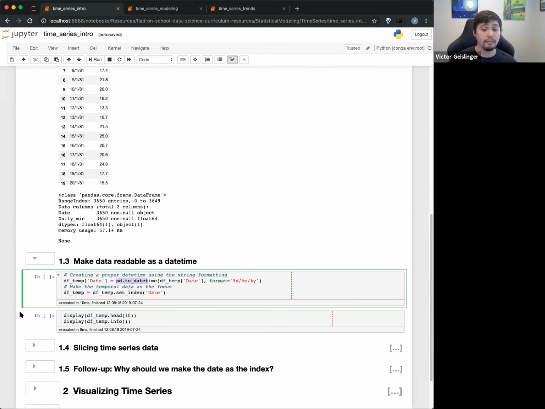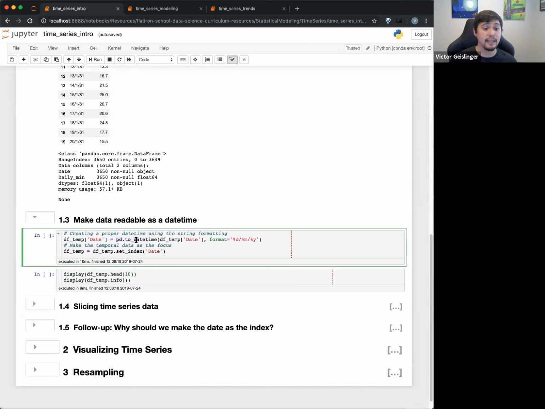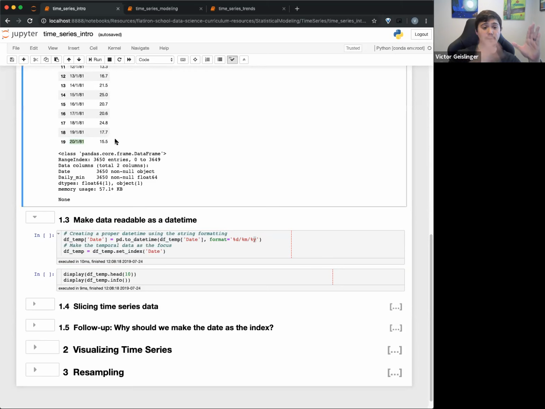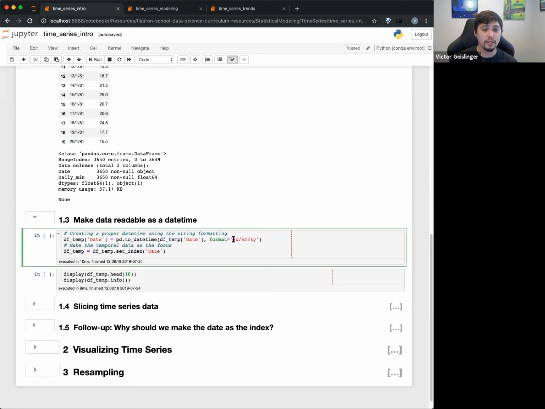What's nice is Pandas actually has a built-in function called to_datetime, okay? We're just passing in specifically the date column, and we're formatting it in this way. In this case, we're saying this is the day, this is the month, and this is the year. That's basically saying this is the format that we expect: the day first, then the month, then the year. And this formatting right here, just so you know, is pretty universal for dates.